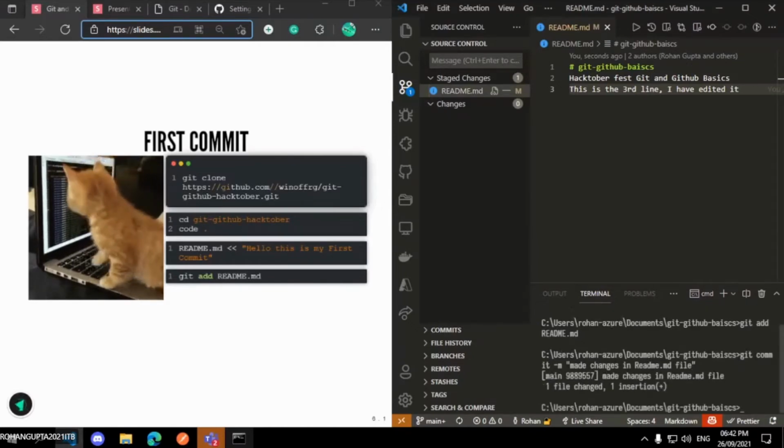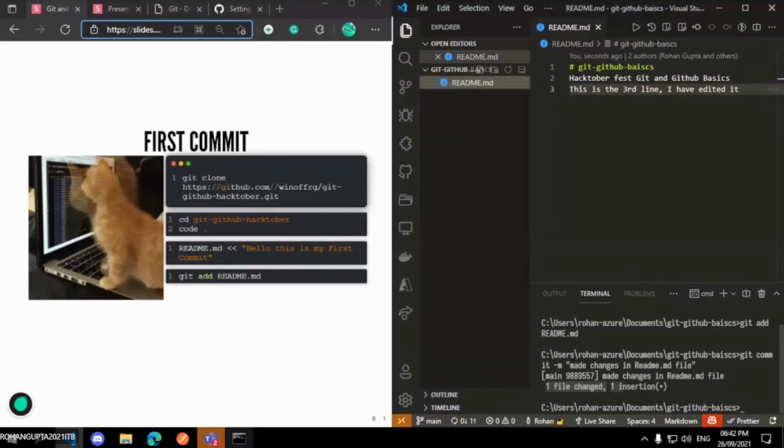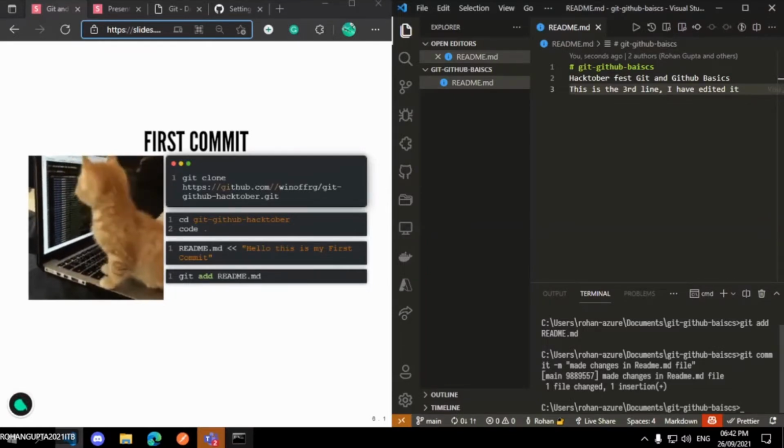Okay, so it says one file change, one file, which file? Readme.empty file, and one line insertion. One insertion means one line was inserted into this file. Which file? Readme.empty file. Okay, now I have committed the change, meaning I have saved this change. But wait, do you think that because I have saved the change it will be visible in my remote repository?